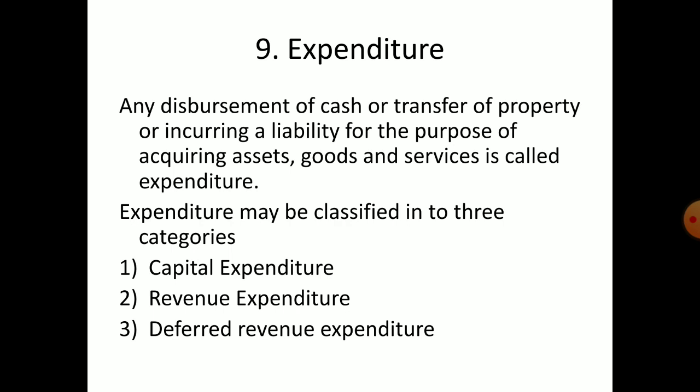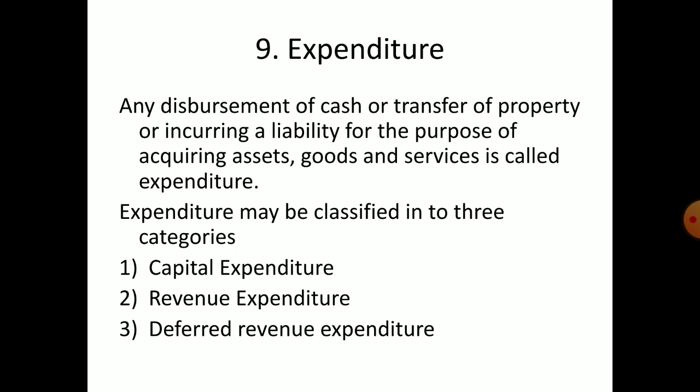So simply, to get anything, you want to purchase an asset, a motorcycle, a building, a land, whatever, anything you purchase or spend money on, any item that you want in the business, in total we call it what? Expenditure.